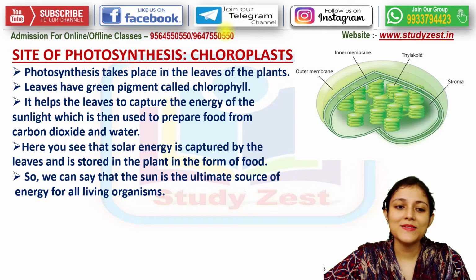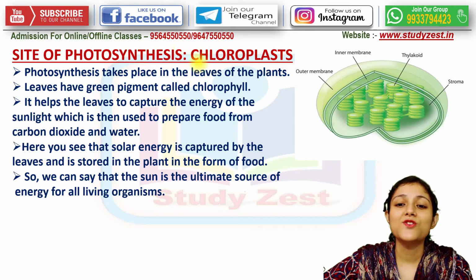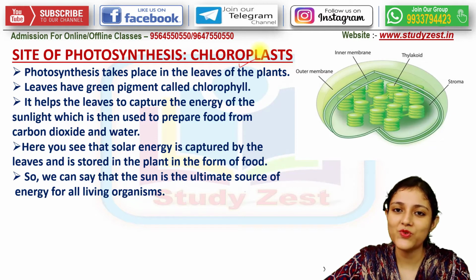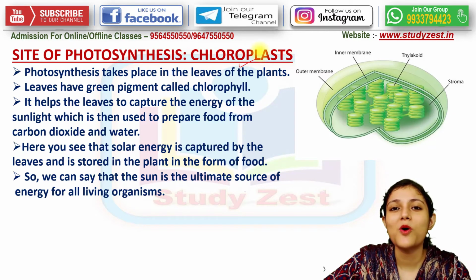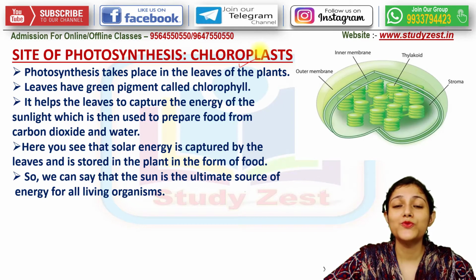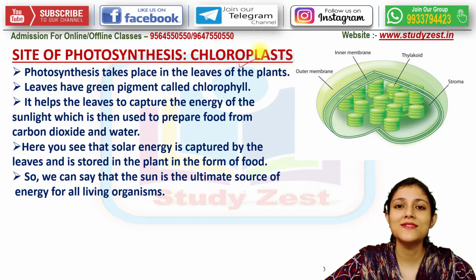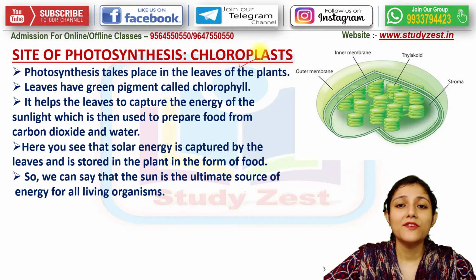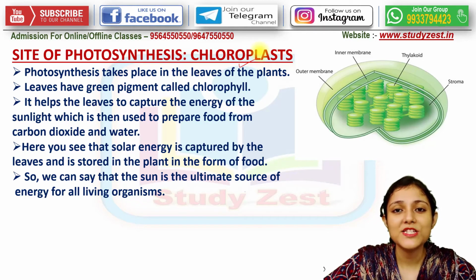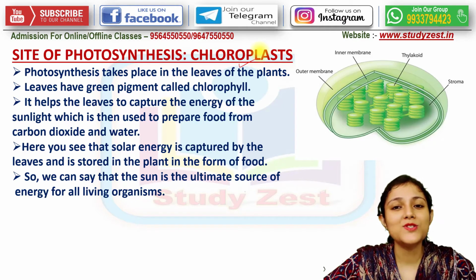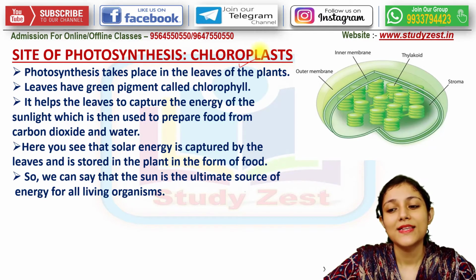So our first topic today is the site of photosynthesis, that is the chloroplast. Earlier I told you the raw materials are carbon dioxide and water. How plants arrange these raw materials, either from the soil or from the atmosphere, that is, from the environment, I told you in the last class. Apart from these two raw materials, there are two more essential components.